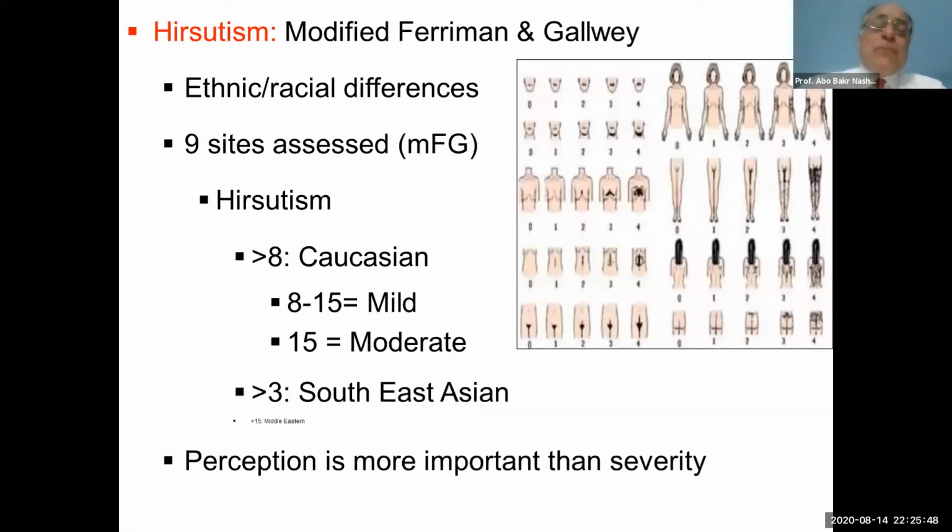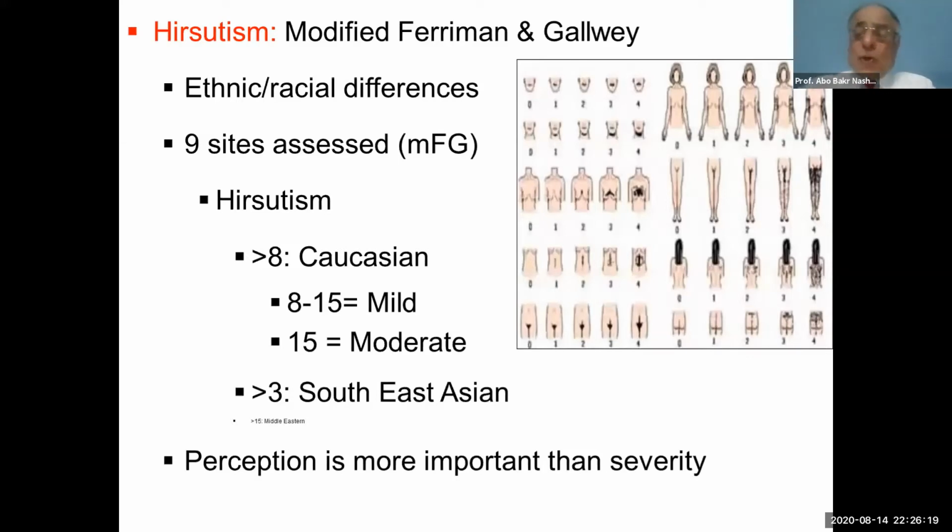As mentioned before, we will depend on the modified Ferriman-Gallwey score, and it was described by Dr. Sharif, and we should keep in mind the variation of the cutoff levels according to ethnicity. For Caucasians, if the score is more than 8, it is mild, from 8 to 15, and if it is more than 15, it is moderate.